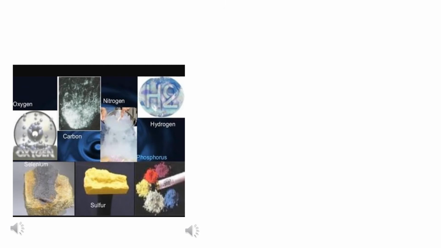So look at the picture given here. You will see that most of them are gases here. That is oxygen, nitrogen, hydrogen, correct? And some of them are in solid form also and in liquid form also. Okay, so here basically we can conclude that this picture has different examples of solids, liquids and gases, correct? And yes, let me tell you that they are examples of non-metals. So let us see now what are non-metals and what are the physical properties of a non-metal.